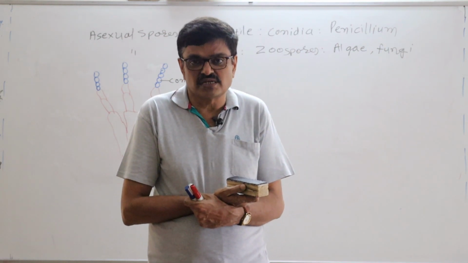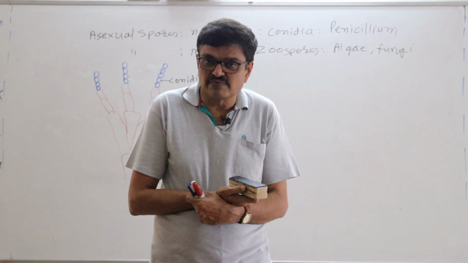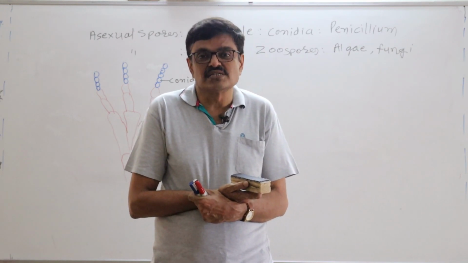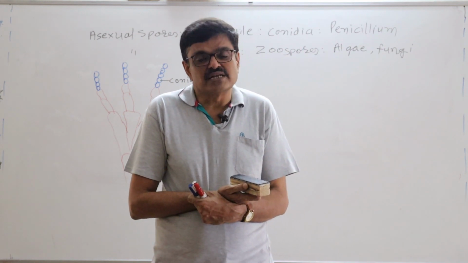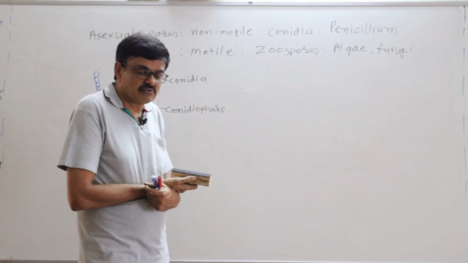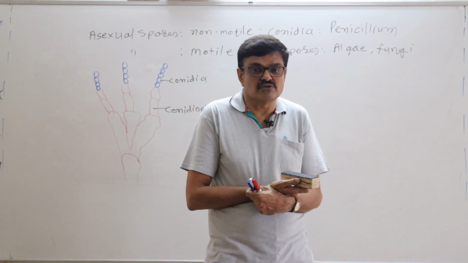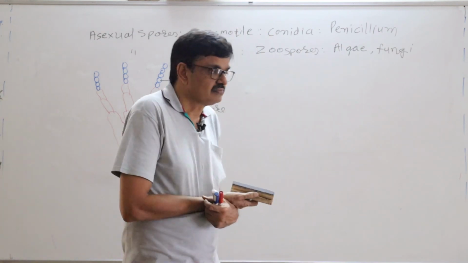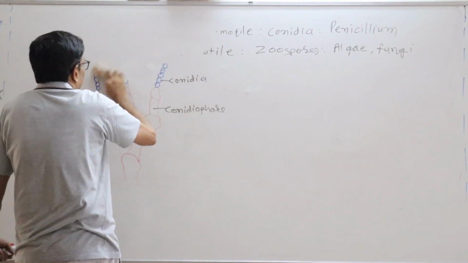Root modification, stem modification, leaf modification is there for vegetative reproduction. We will revise it because we have already discussed it in the 11th curriculum, but even though we will repeat it, and whatever diagram is given in your text, we will go through that too. Okay, so that is vegetative propagation or vegetative propagules.